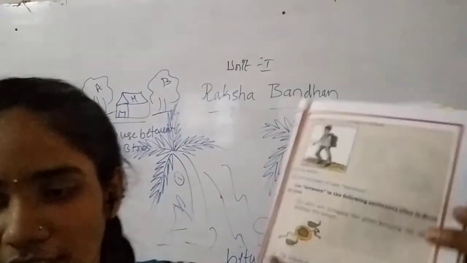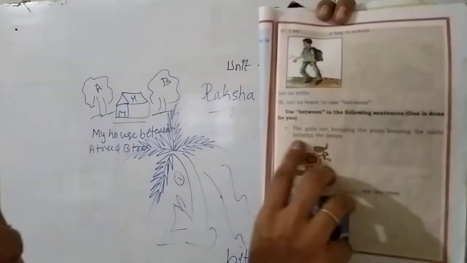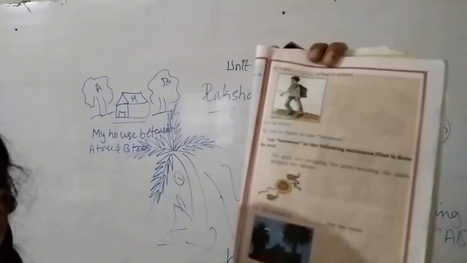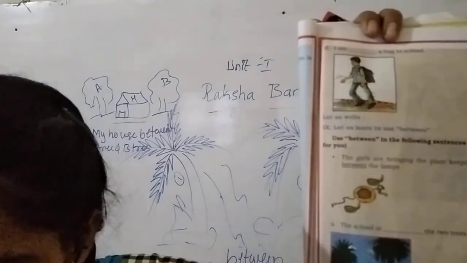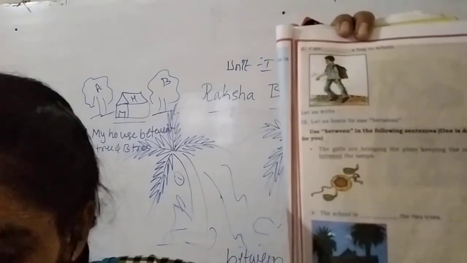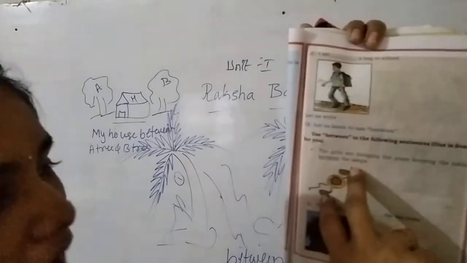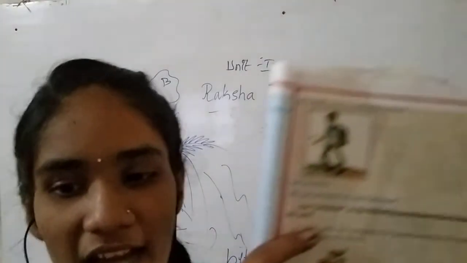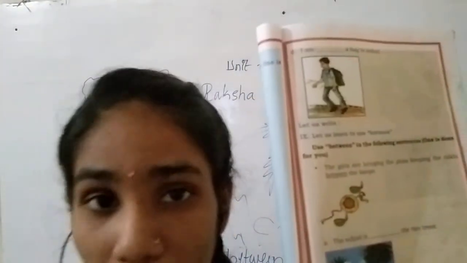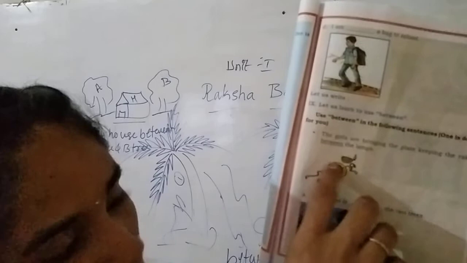You can see here, the girls are bringing the plate, keeping the rakhi between the lamps. So in a plate, what are the girls doing? See here in the picture, they have shown two lamps in the plate, and in the middle of these two lamps they have kept a rakhi. How many lamps are there? Two lamps are there. And in the middle of those two lamps they have put the rakhi.